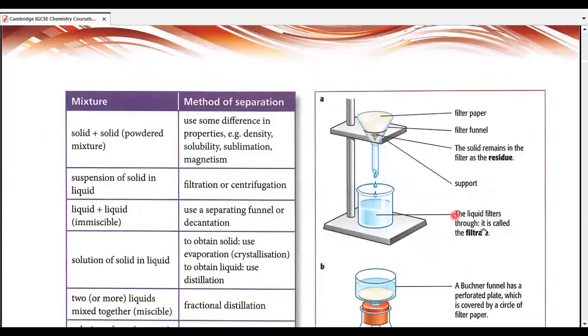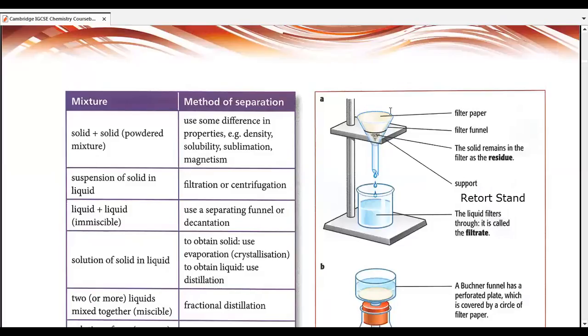Let's go through the diagram over here. Take a look at this diagram. We have a proper stand. We call the stand as support, but we call the stand a retort stand actually. Let me write the word over here so that you can also write it in your books. This is actually a retort stand. All right. The name of the apparatus is important, so you're also going to memorize that. I hope you have written it. They are simply calling it a support, but actually the whole thing is a retort stand.